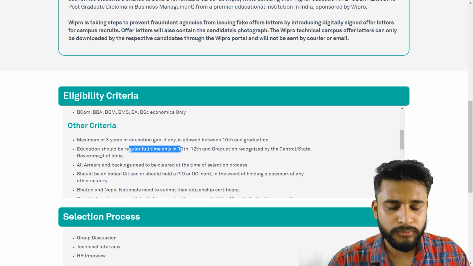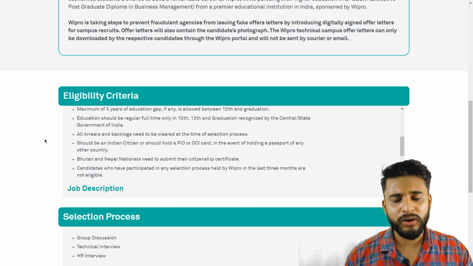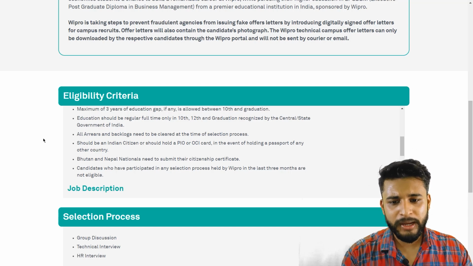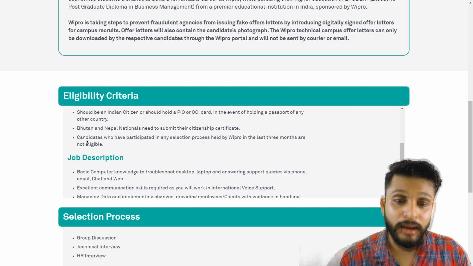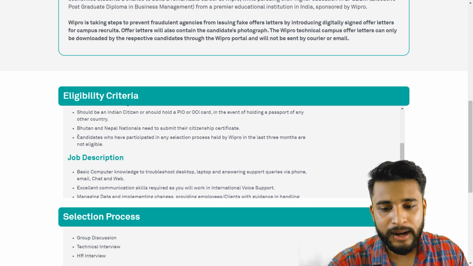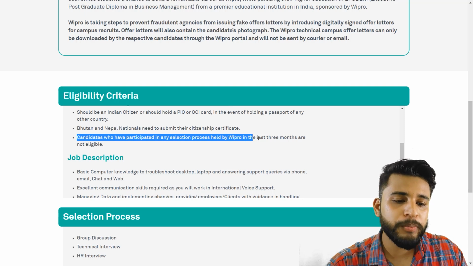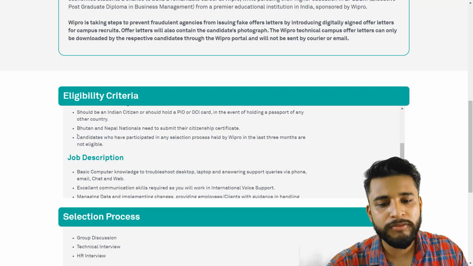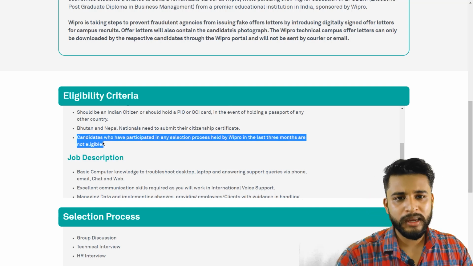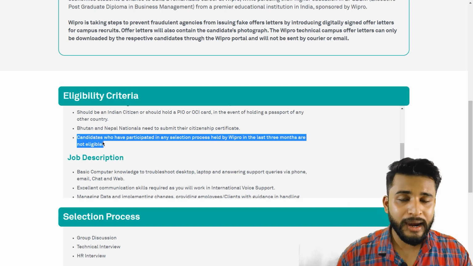And no active backlogs. You can also check out these things. These are the basic things that you can check out on this link. It will be given in the description also. And let's see the selection, and see one more thing that is written here, that candidates who have participated in any selection process held by Wipro in the last 3 months are not eligible. Like, you are not eligible if you have filled any form related to Wipro for any job role in the last 3 months.